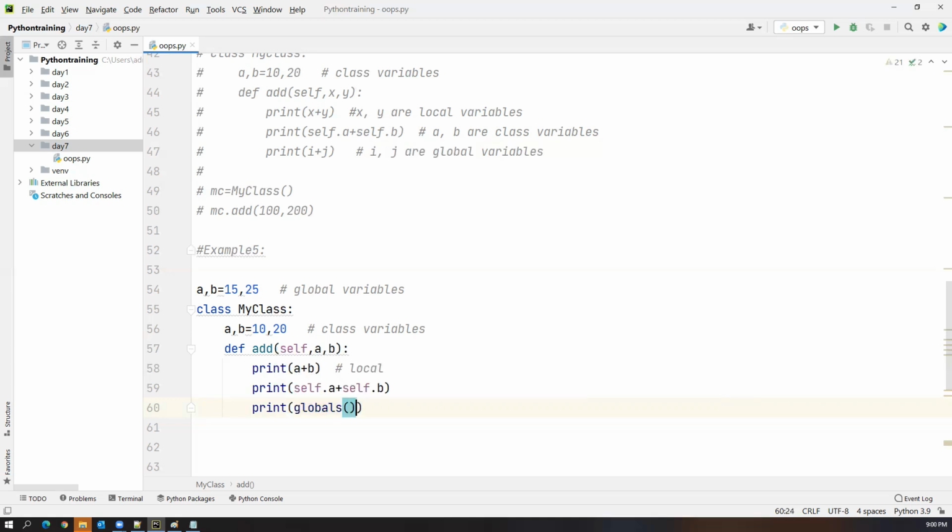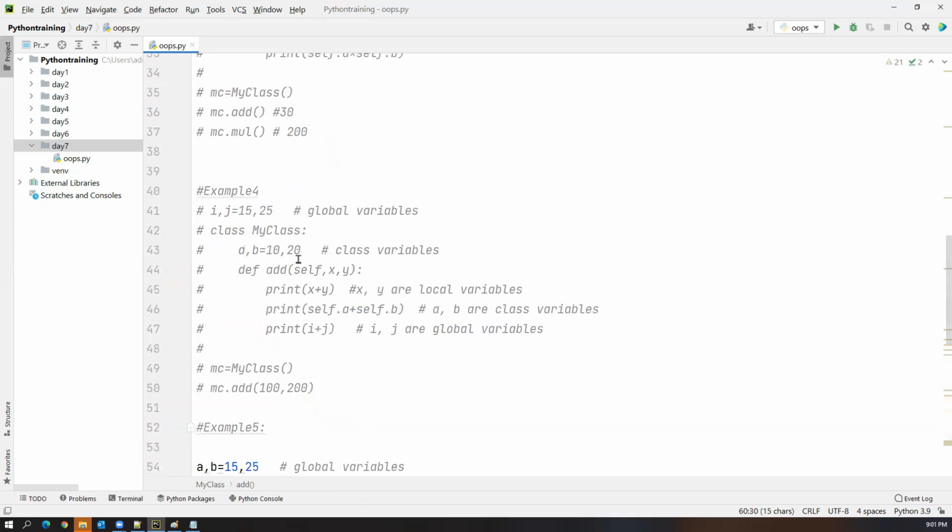Globals of, inside the square brackets, we specify the variable name, and this will access the global variable value A. Plus, I want to access global variable B also. For that, I use one more globals, inside which I say B. This will access the global variables A and B.